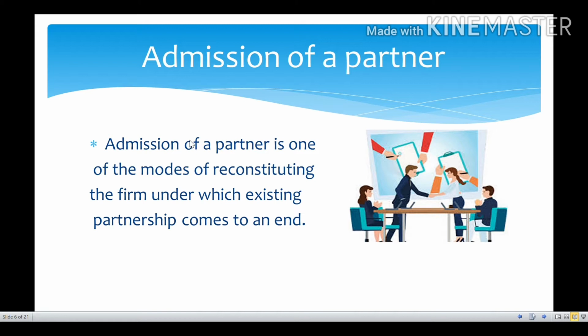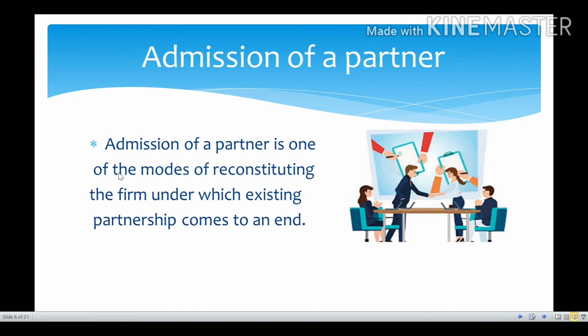So if we see here, admission of a partner is one of the modes of reconstituting the firm under which existing partnership comes to an end. Whatever the existing partnership will be there, that will come to an end. Means here, as a new person is entering, a new profit sharing ratio will be there, and some of the profit sharing ratio they have to sacrifice. The old partners have to sacrifice for the new partner. Whatever the existing partnership firm is there, it must be reconstituted in order to admit a new partner.